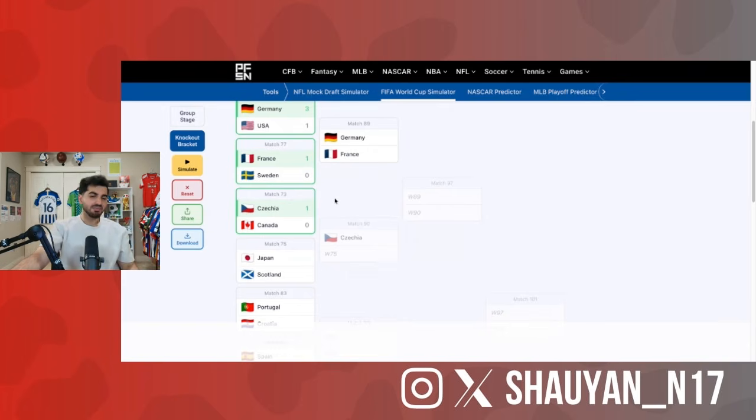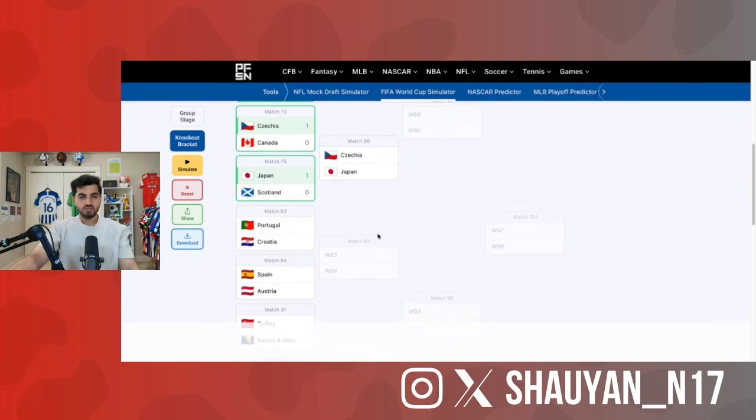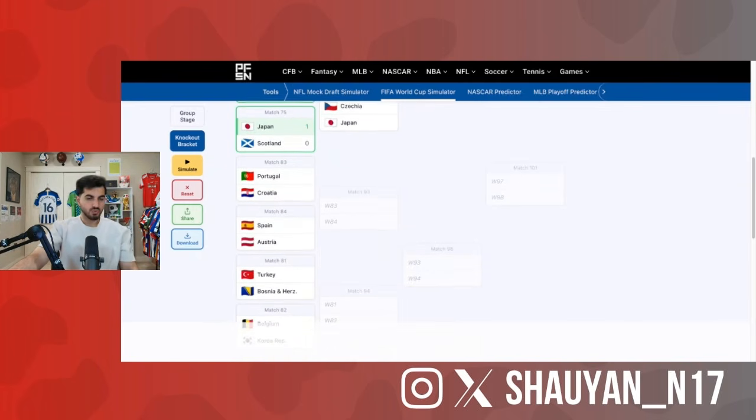Such an interesting matchup because I think it could go either way, and I bet Canada would kill to play Czechia in the knockout rounds. All European teams? Not there, though. Japan, you're going to the round of 16. I'm not gonna back the Scots anymore, even though their fan base is ridiculously amazing. Shout out to Scotland because your guys' traveling support's gonna be ridiculous at this World Cup.